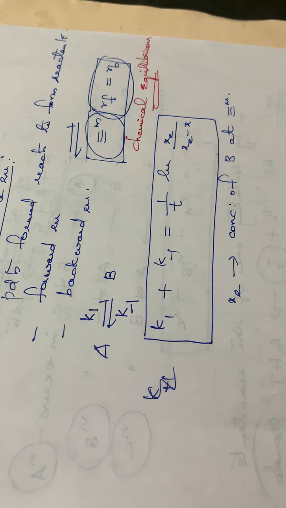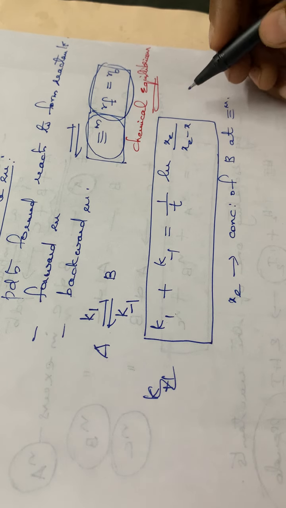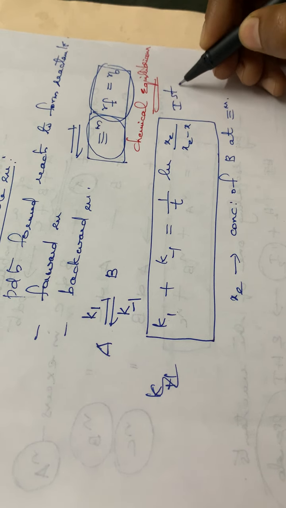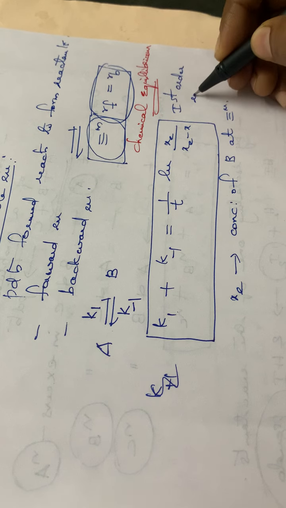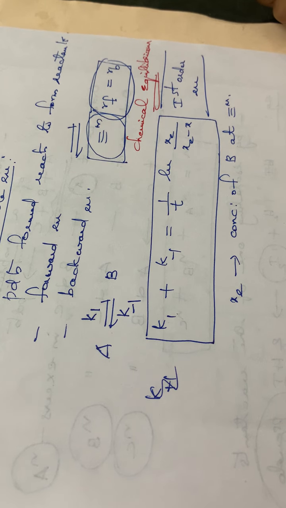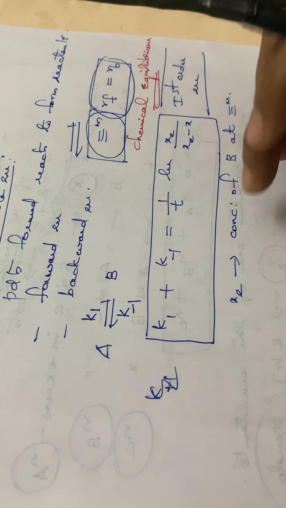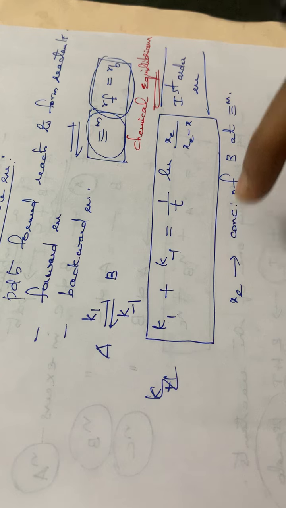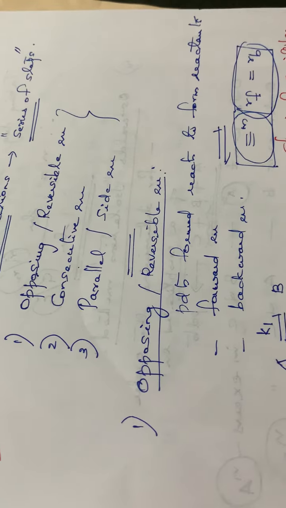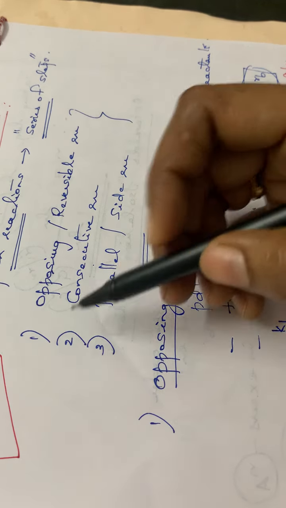K1 plus K inverse is equal to 1 by T into ln Xc divided by Xc minus X. Okay, so this equation is the expression for a first order reaction, and for other orders this equation will be changing. So you have to study this equation also. Then we can move on to the next type of reaction, that is the consecutive reaction.